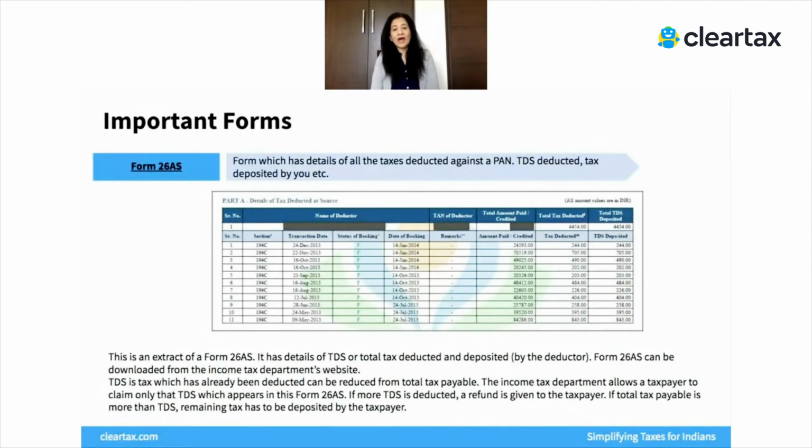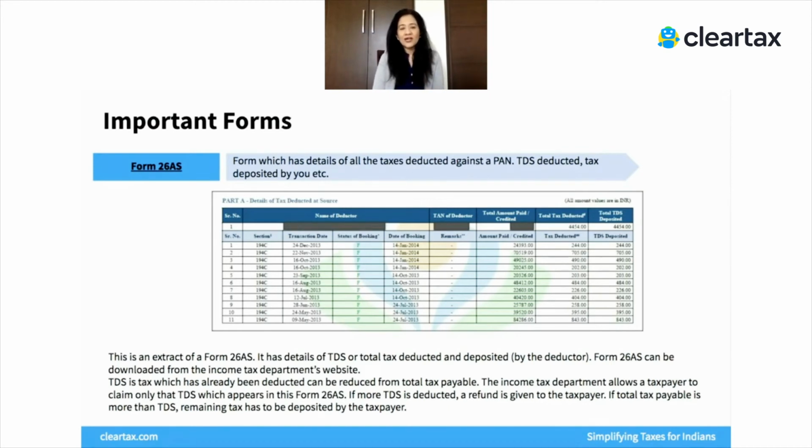It may be possible that TDS has been deducted at the rate of 10% by the bank on your interest, but you fall in the 5% slab. So, if you use this form, you will know that a certain TDS was deducted, but your total income falls under the slab of 5%, and therefore you may be in a refund situation because some extra tax has been deducted and deposited from your income. And by using this form, you can claim a refund of those taxes.